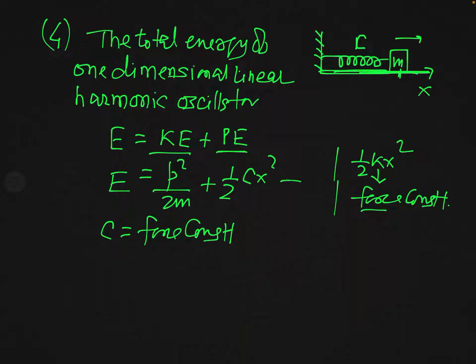Now this problem can be easily solved by a simple technique. While dealing with the proof of the equipartition theorem, you have seen that our particle has only one energy, that was kinetic energy, equal to p square over 2m. But in this case, apart from this term, an extra term is also present. But see, both of these terms are quadratic.